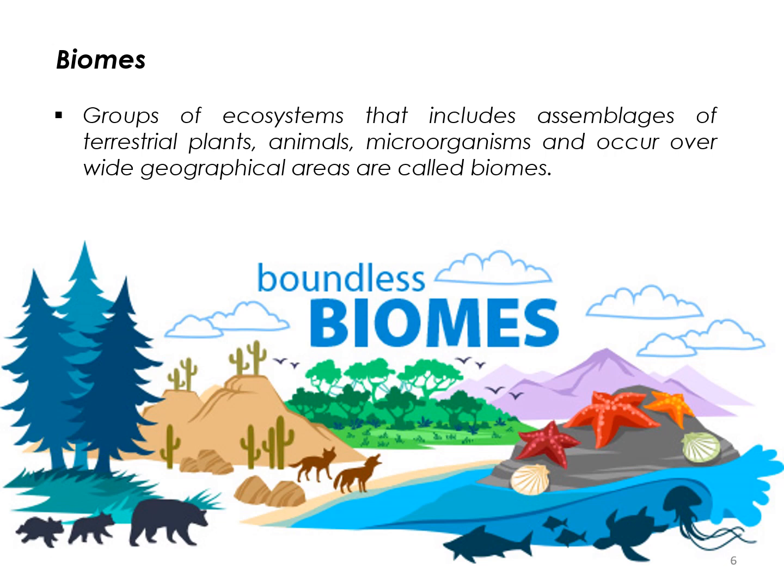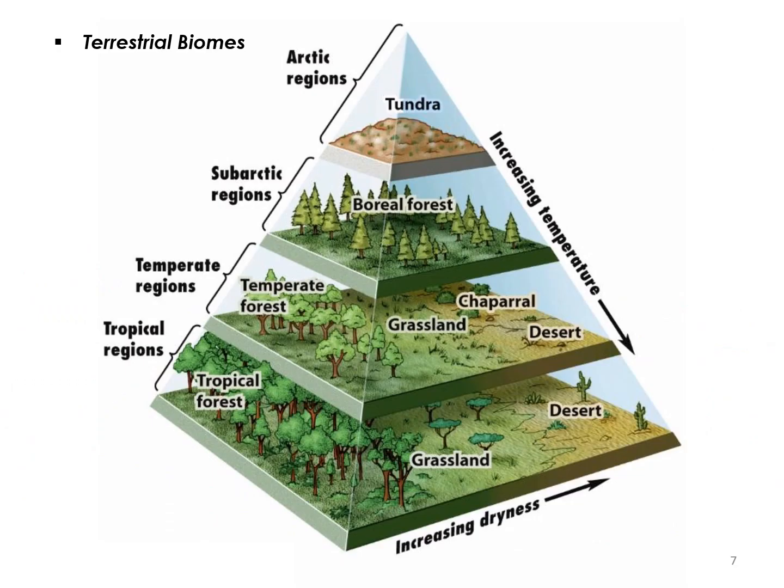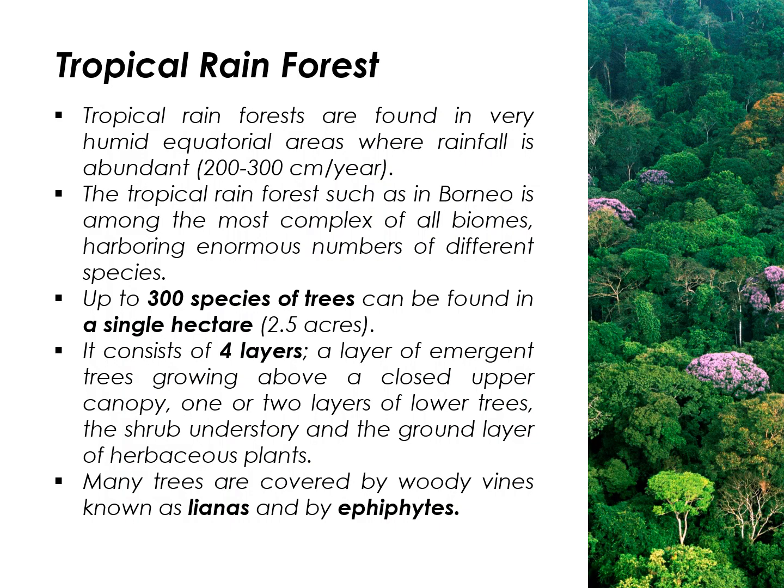Okay, so a group of ecosystems will form biomes, and we will look into each of these biomes one by one. For example, we have a biome called tropical rainforest.